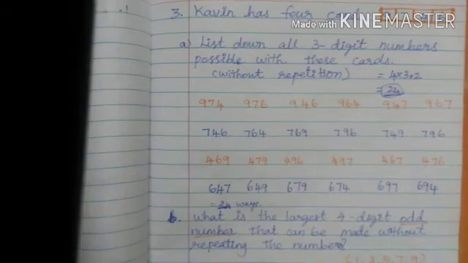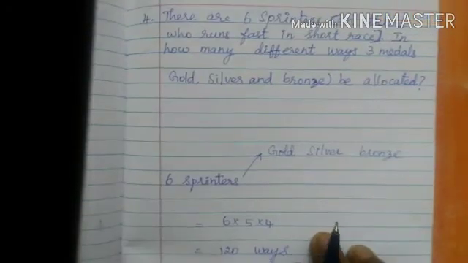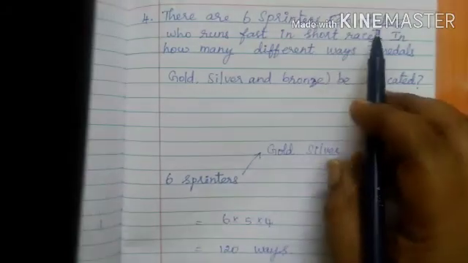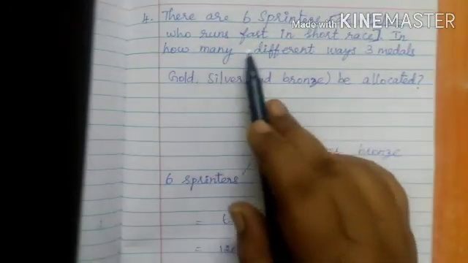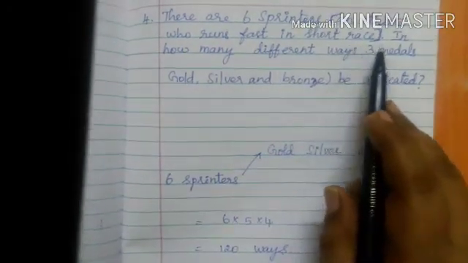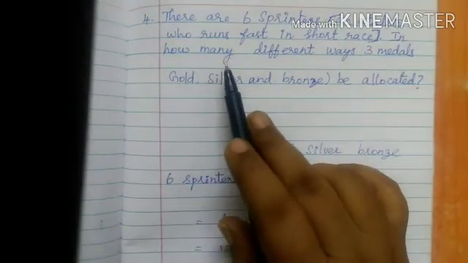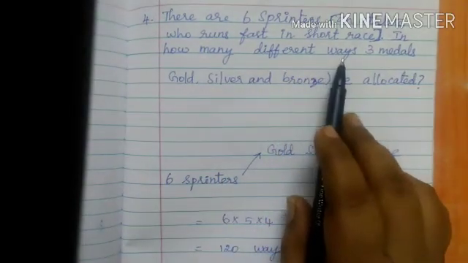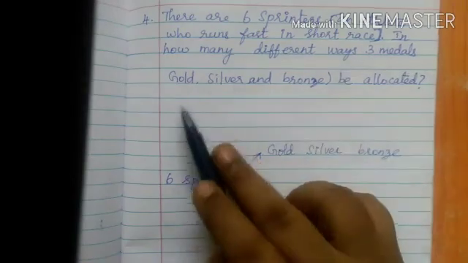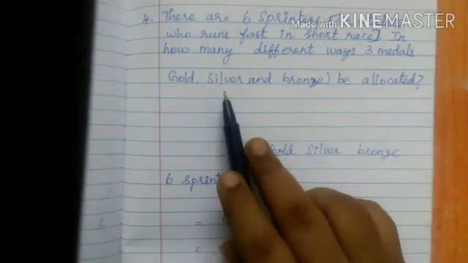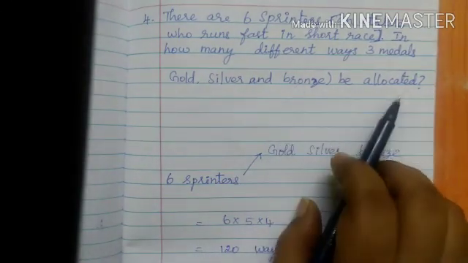So the same method is used here. There are 6 sprinters, athletes who ran fast in a short race. In how many different ways can 3 medals, gold, silver, bronze, be allocated?